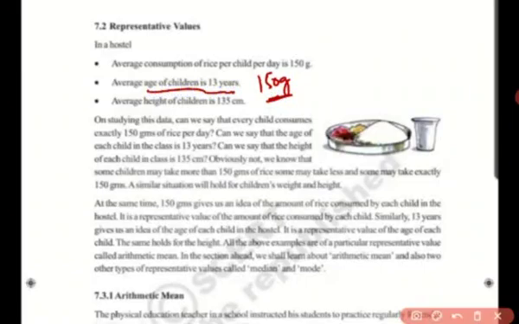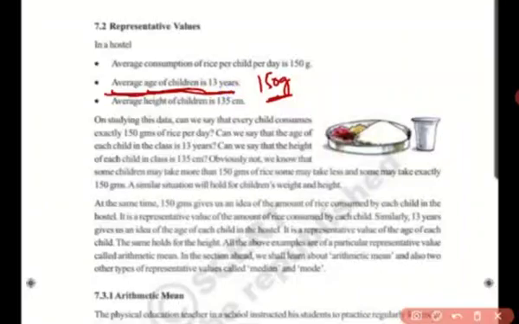Does this statement mean that the age of all the children is 13? No, right? Just as an observation, it is said that average age of children is 13 years.